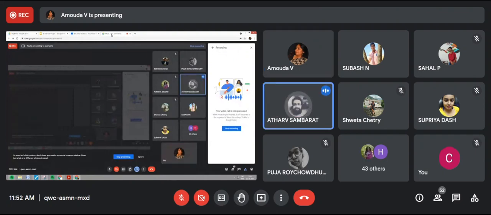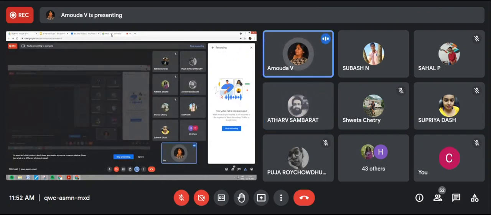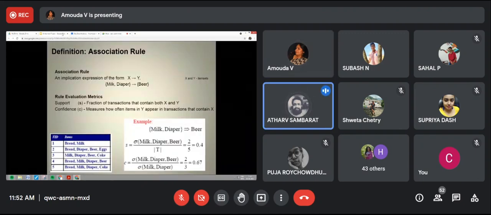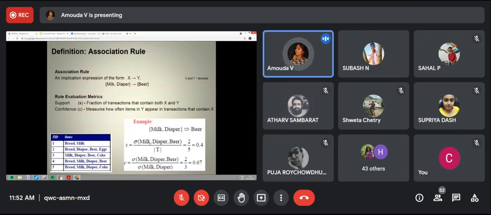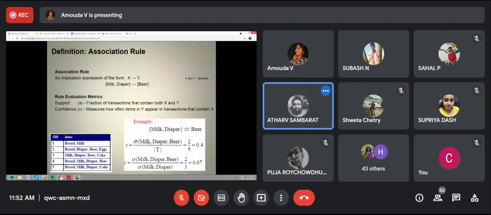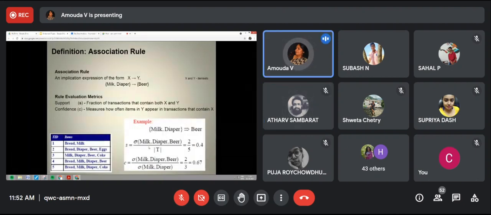Ma'am, can you repeat this part? Athar, be louder and ask me quickly what you want. Yes, ma'am, can you please repeat this part? Which part? The last part, I couldn't understand it. Support and confidence? You are asking about support and confidence, am I right? Yes, ma'am. Yeah. Support is okay, fine.